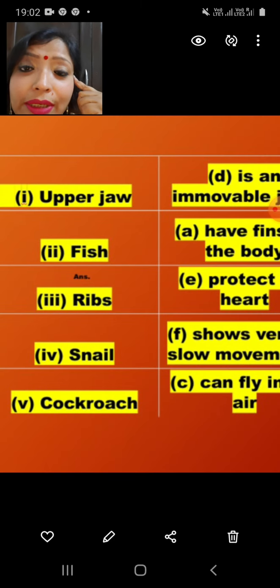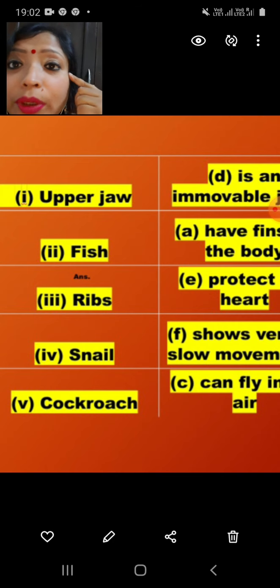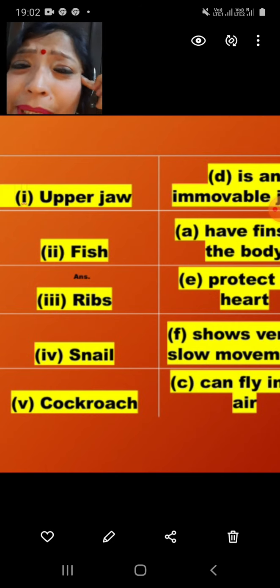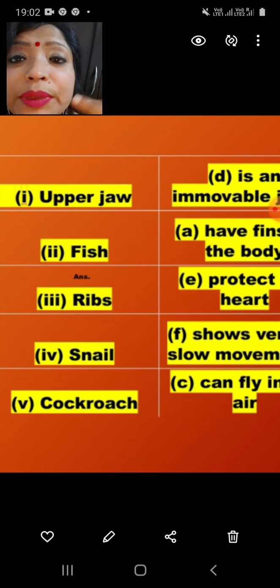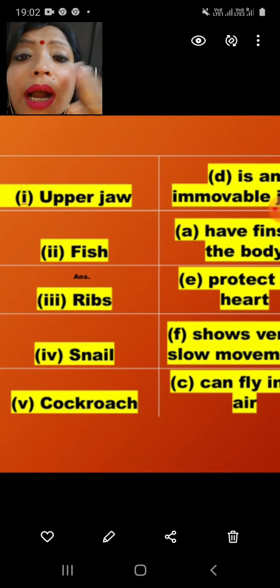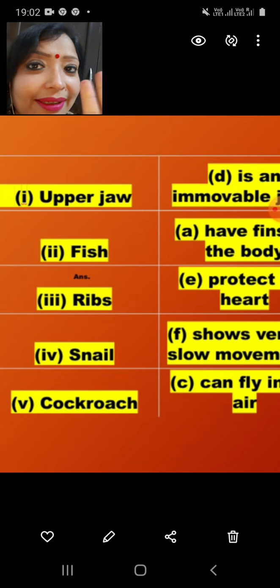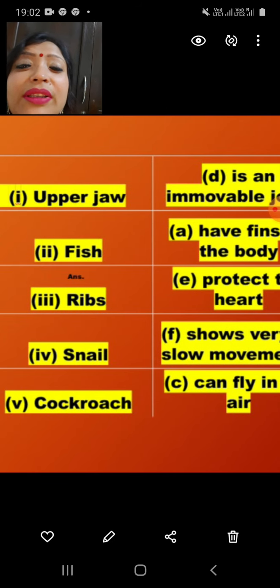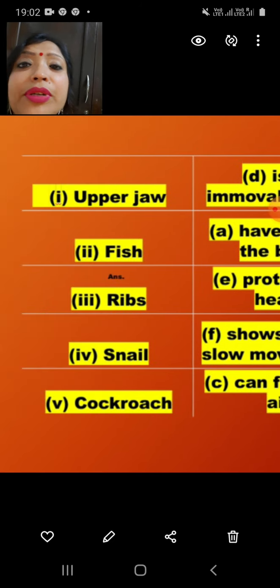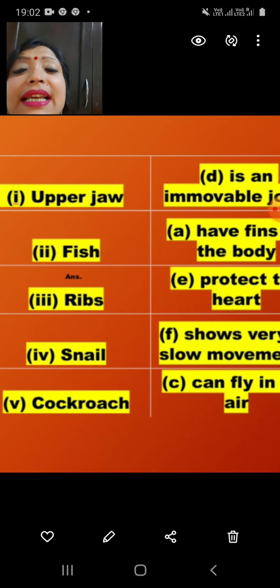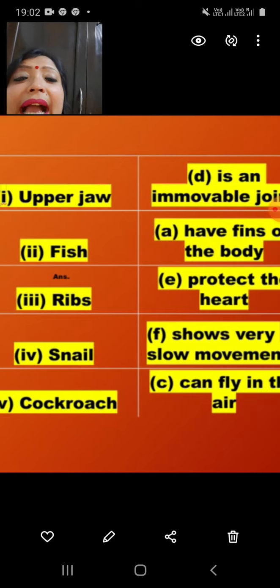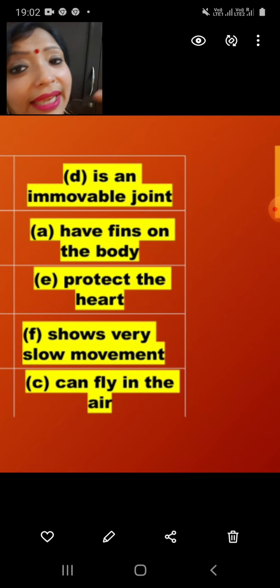Upper jaw is an immovable joint. I told you today also while I was discussing that upper jaw with the skull is a fixed joint. All the movement activity is done by the lower jaw. Upper jaw remains safe, like it has no movement. Then the fish, they have fins on their body. Then the ribs, they are protecting the heart. Snail is showing a very slow movement, and cockroach can fly in the air.